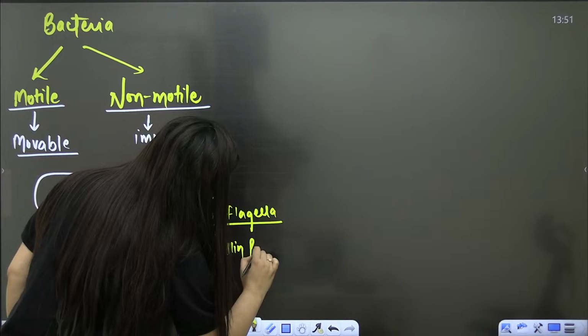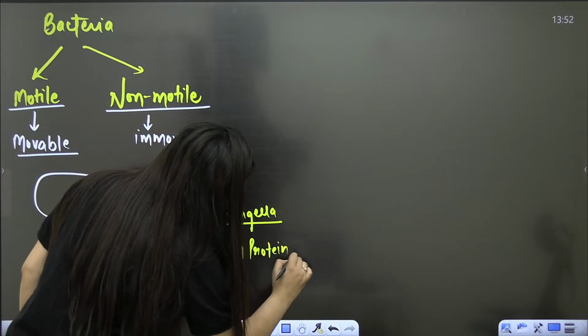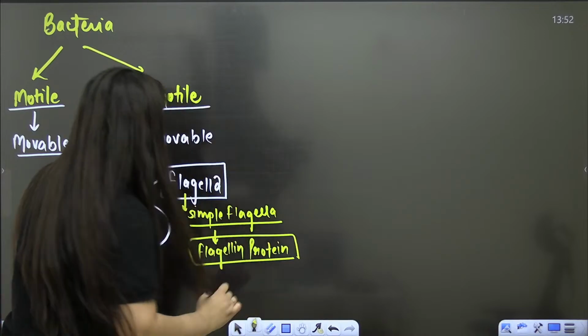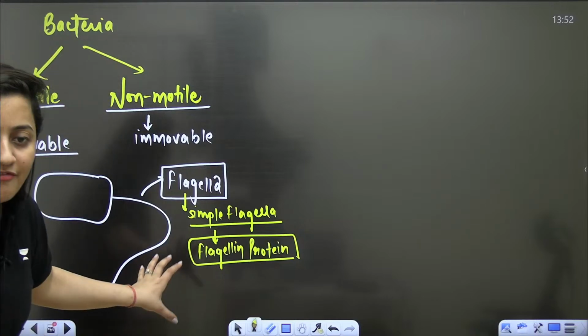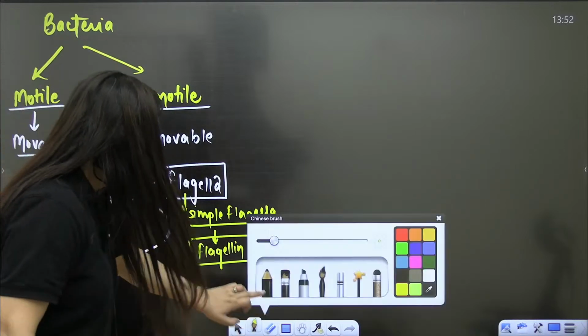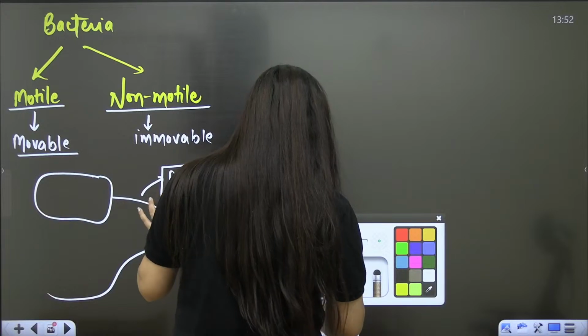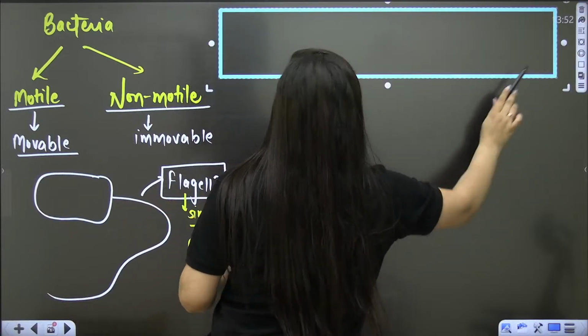It is made up of what? It is made up of flagellin protein. So it's a simple flagella, it is made up of flagellin protein. Now, why am I specifying it? Let me tell you, because I think it is the most commonly made mistake.